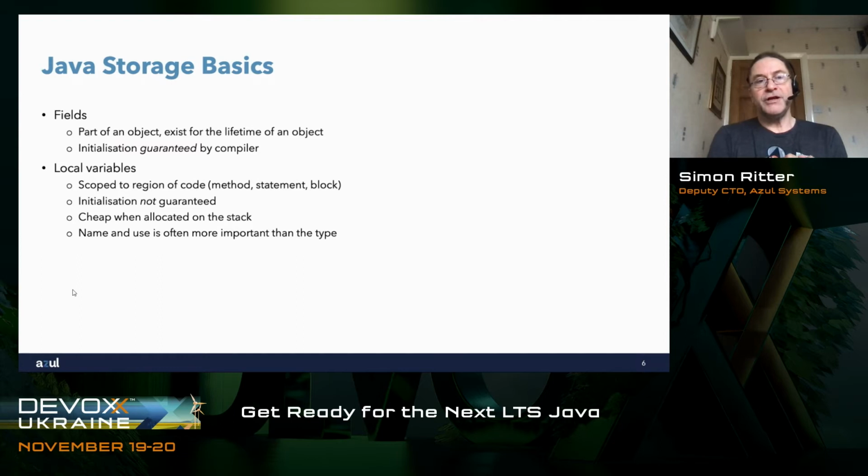One of the things that's really good about local variables is they are cheap, because most of the time they're allocated on the stack, meaning you don't have to find space for them in the heap, you don't have to then garbage collect them, you just put them on the stack and use them. When the method gets finished, everything gets popped off the stack and the variable just disappears. And if you look at the way that we use local variables, it's often the case that the name of the variable is actually more important than what type it is, because you're using it in a sort of confined area.